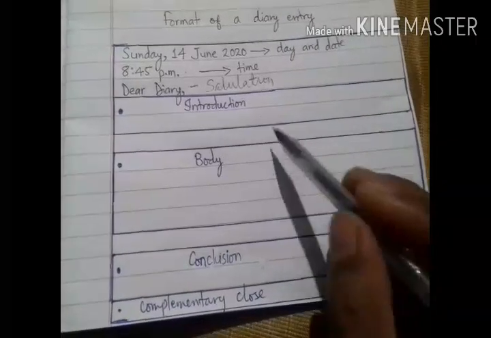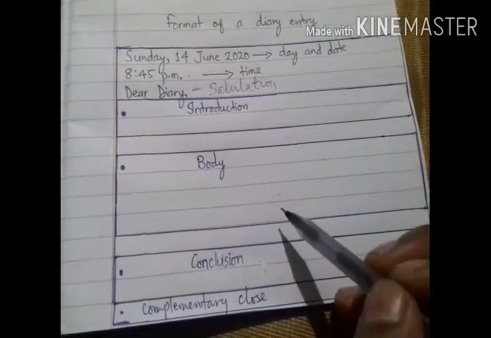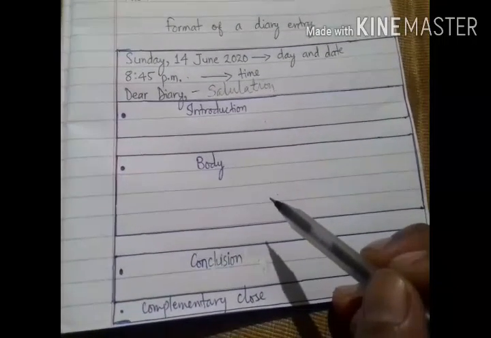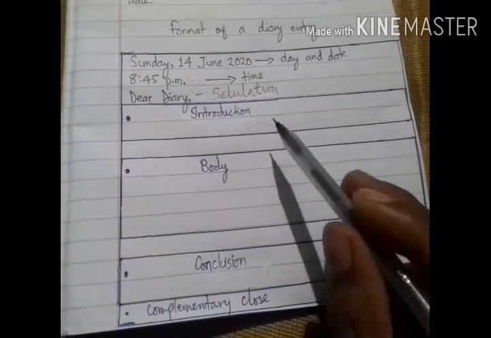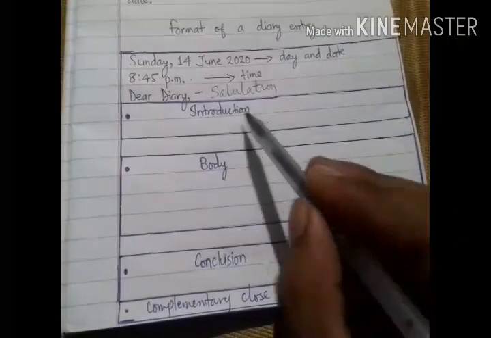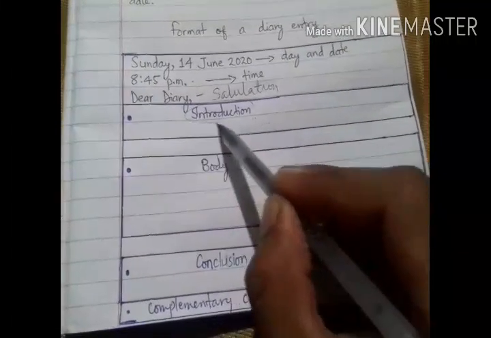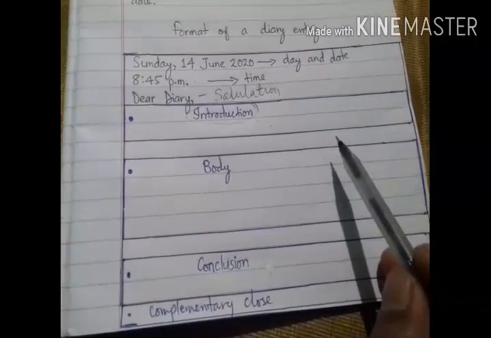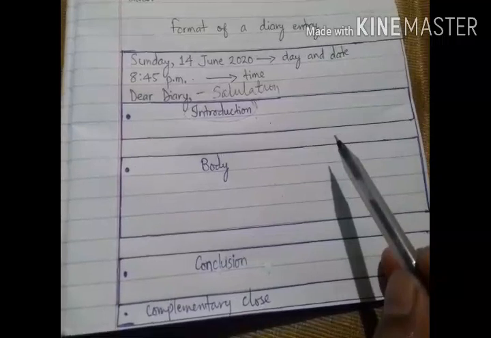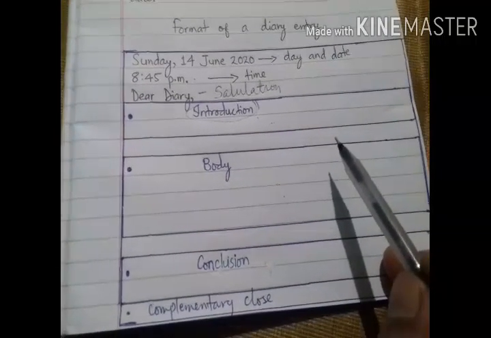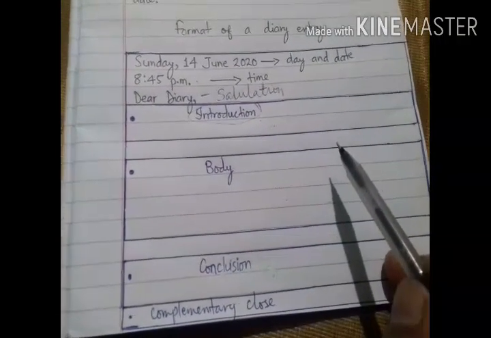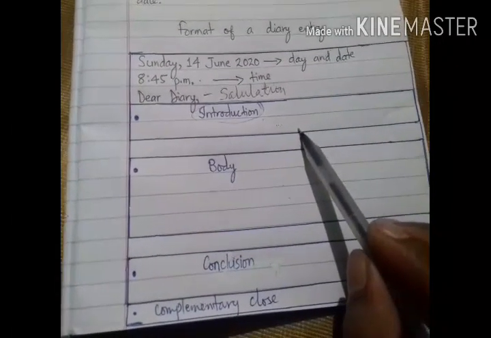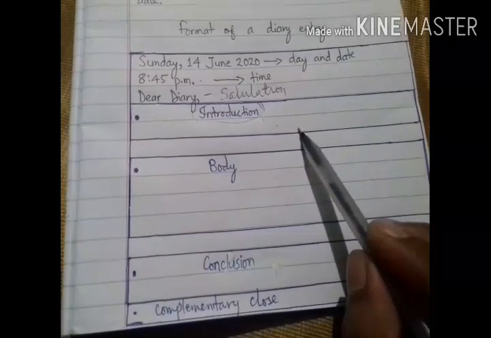It may be short paragraphs, but it should be clearly classified into three paragraphs. So the first paragraph I have written here is the introduction. In the introduction, we need to read the question which has been provided to us. We have to read it carefully and introduce whatever is given in the question.